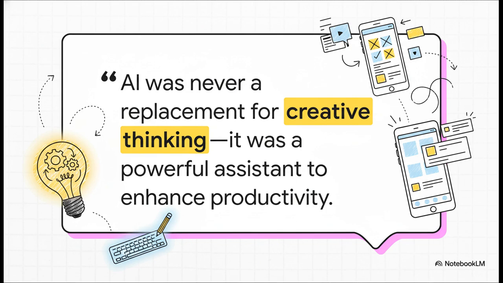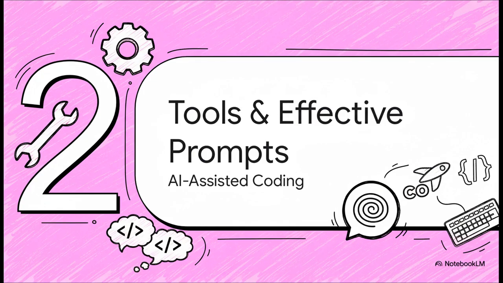I love this quote from the book. It just hits the nail on the head. It says, "AI was never a replacement for creative thinking. It was a powerful assistant to enhance productivity and quality." See, it's all about making you better, not making you obsolete. Okay, enough theory. Let's get our hands dirty.